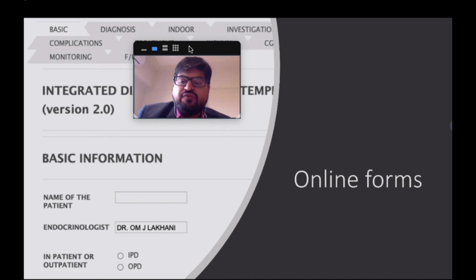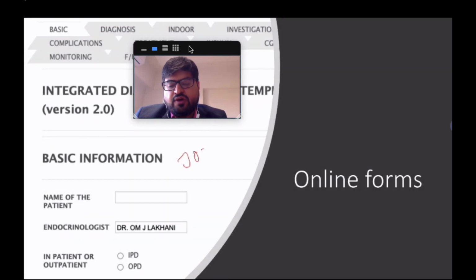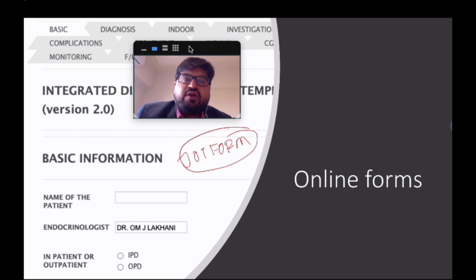So this is an online form. Like I said, this is known as Jotform. I use a paid version because I collect a lot of data. So for me, it's now very, very easy. If I'm doing any kind of study for diabetes, all my data gets entered into this form, and then with a click of a few buttons, I get the relevant data which I can use for my research or presentation wherever required.